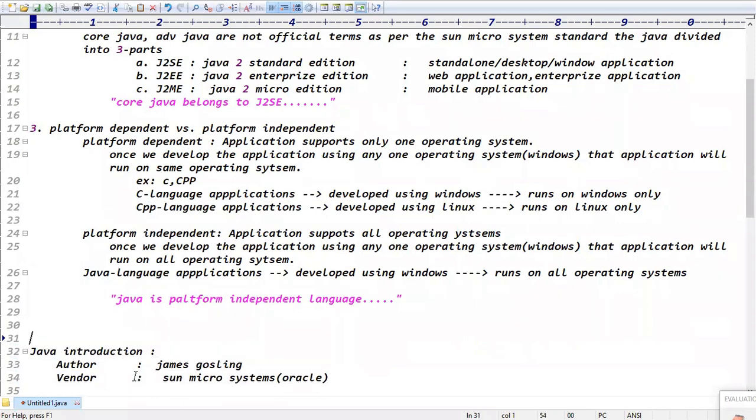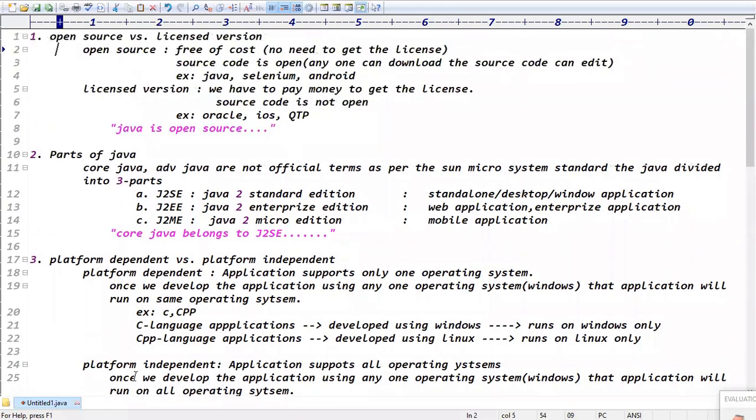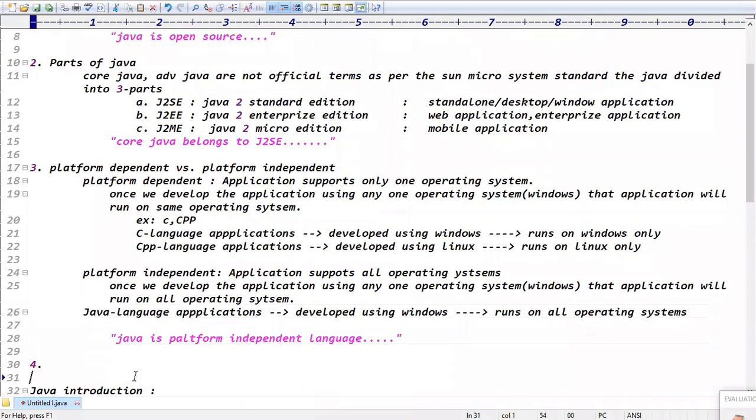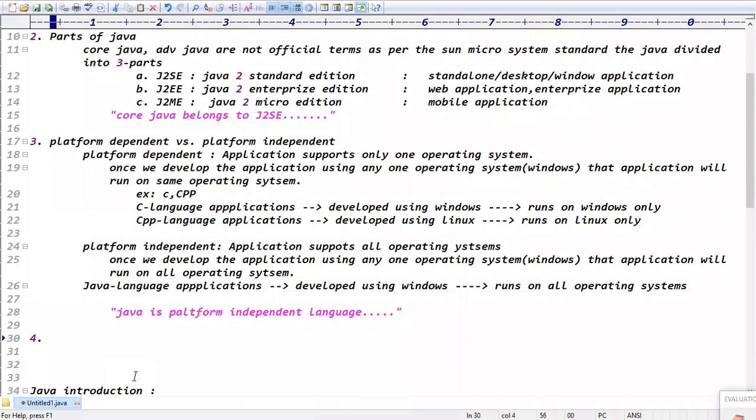Guys, can I take one more point? Yes, sir. Open source versus license version. Java is open source. Parts of Java, 3 parts. Core Java belongs to JDBC, and Java is a platform independent language, right? Exactly. I guess the next point I'll take is ASCII code. Yes, Java is what type of language? Type of the language.